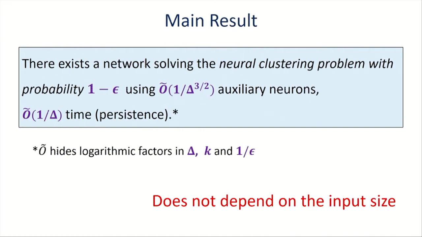So this is the number of rounds an input needs to be presented before I move to the next one. I would like to note that all our complexity measures do not depend on the input size. They depend only on the Hamming distance, the number of output neurons, and the probability. So for very large inputs, this can be done in sublinear time and space.